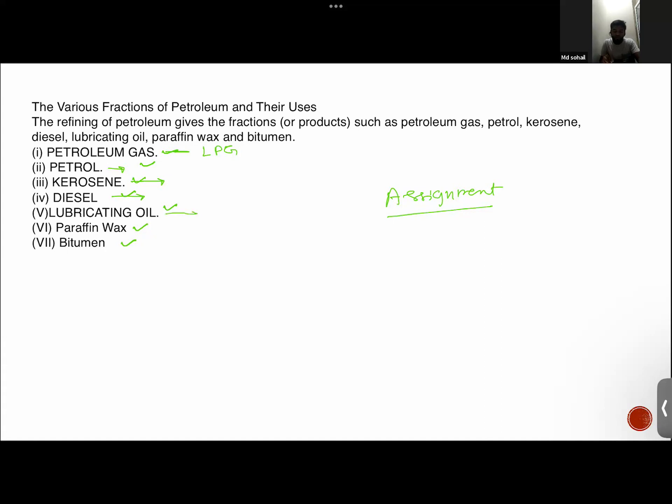And lubricating oil, wherever you need to reduce the friction between two objects or two components, you need lubricating oil. Paraffin wax, you know, is used in candles. And bitumen is used as a base material for different substances. So your task is to list down the uses of all these components.